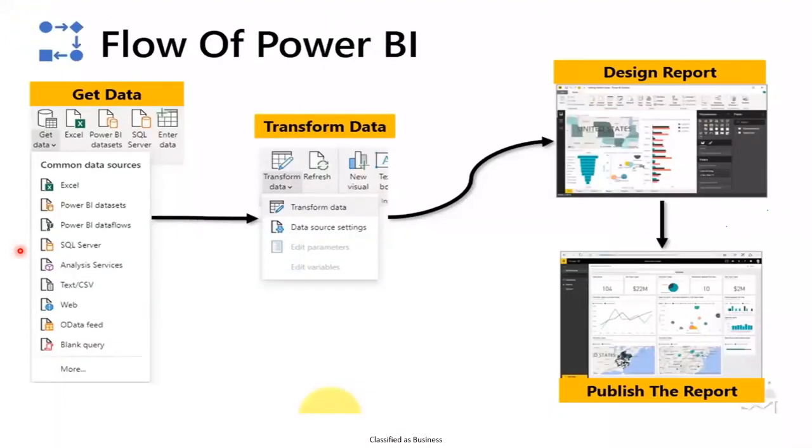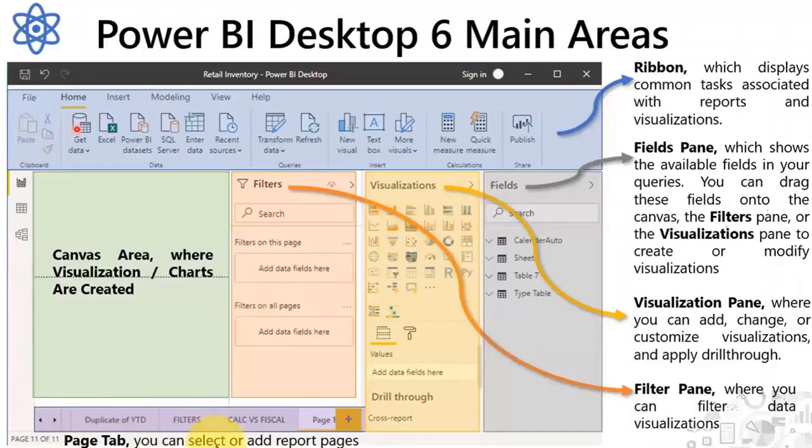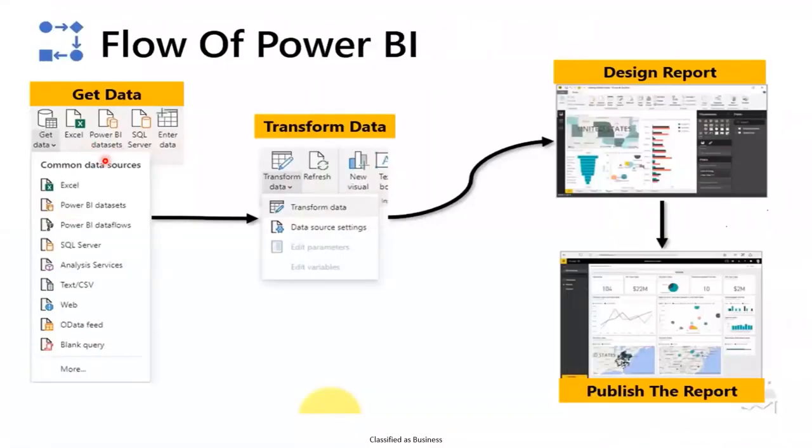I just want to discuss a few more things about how we are going to pull the data and what the flow is. As I said, if you want to extract any kind of data, there is an option in the home ribbon, Get Data. If you see here, this is the entrance page. Once we open Power BI Desktop, this is the main page where we see Get Data. From this Get Data, it supports many different kinds of data sources. We can pull any kind of data source and then do some transformations. I just said Transform Data.